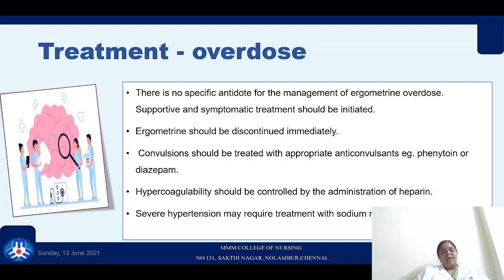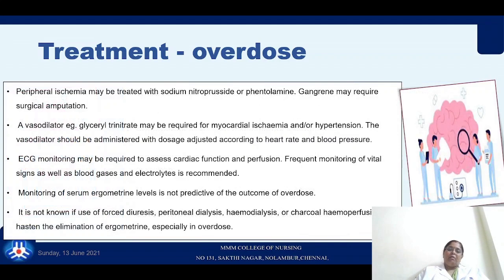Hypercoagulability should be controlled by the administration of heparin, and severe hypertension has to be treated with sodium nitroprusside and hydralazine. Peripheral ischemia may be treated with sodium nitroprusside and phentolamine. Gangrene may require surgical amputation. If the client experiences myocardial ischemia or hypertension, a vasodilator has to be given.